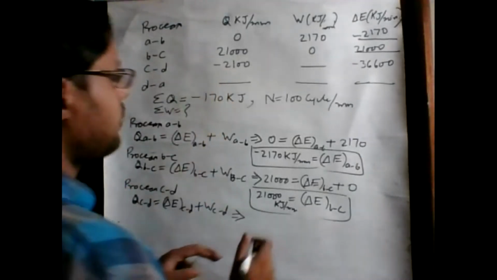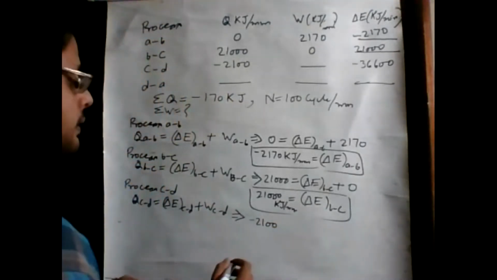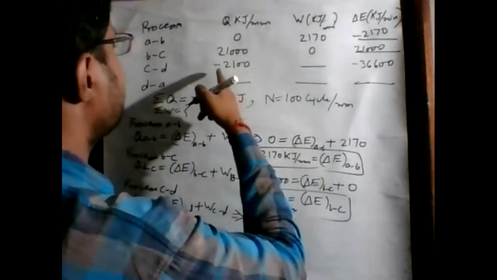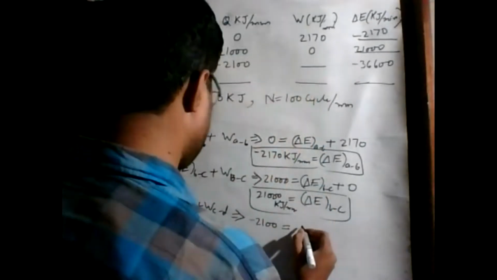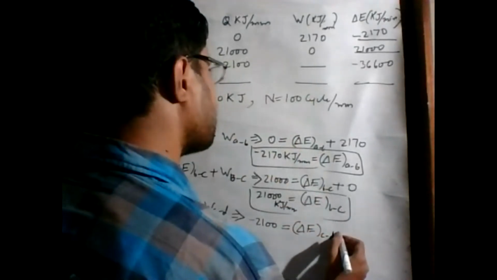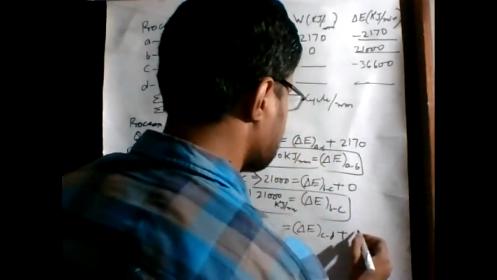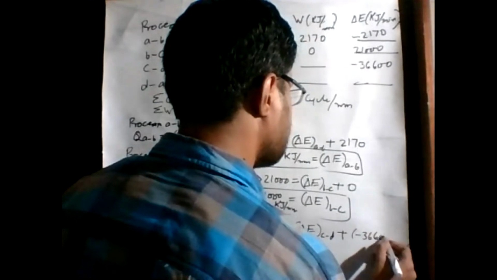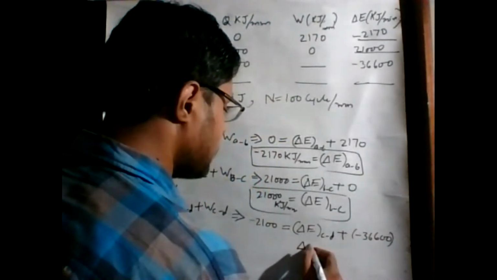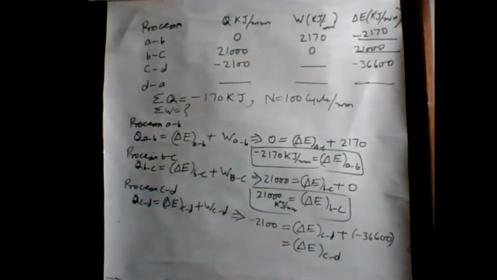That is equal to minus 2100, is equal to delta E C to D. Delta E C to D is not given, plus W is minus 3660.